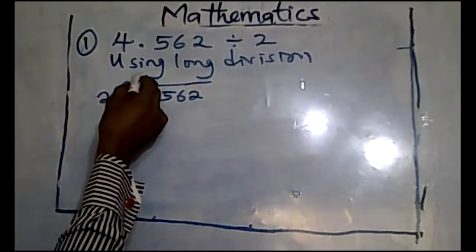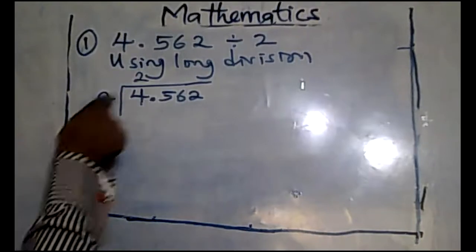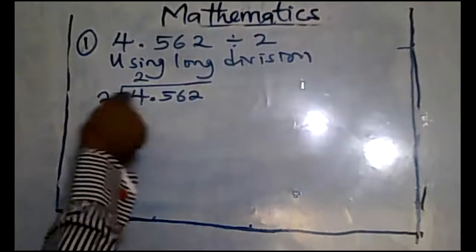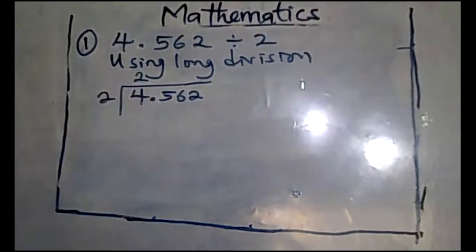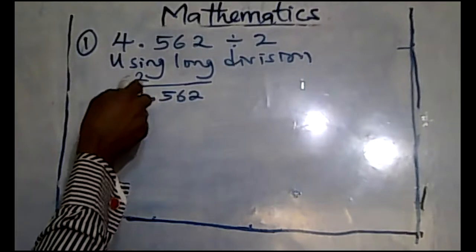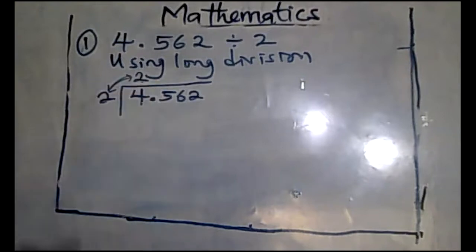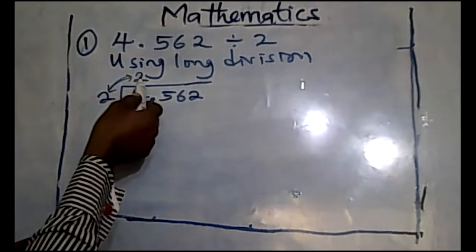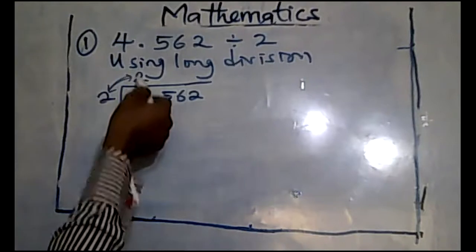Write the answer up. I go again. Say 2 in the whole number. 2 in 4 is what? 2. Write the number up. Then the number you are writing up, multiply it with the divisor. You keep multiplying the answer you put up with your divisor.